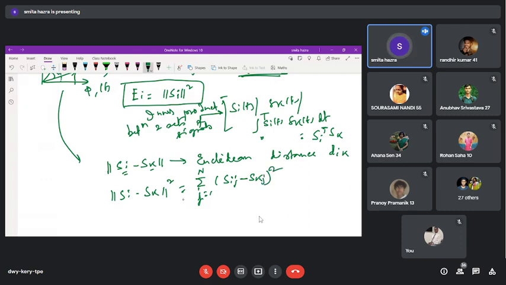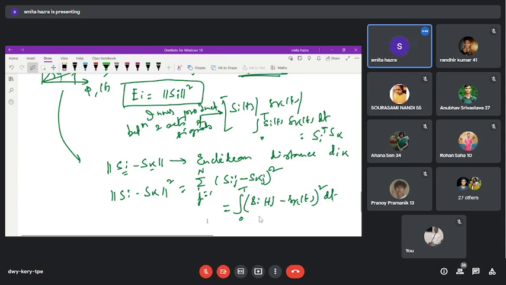And we can usually write this as the integration from 0 to T of (S_i(t) minus S_k(t)) whole square dt, because the summations over S_ij and S_kj are nothing but the energy of the signals. So we can write the integration from 0 to T of (S_i(t) minus S_k(t)) whole square dt.